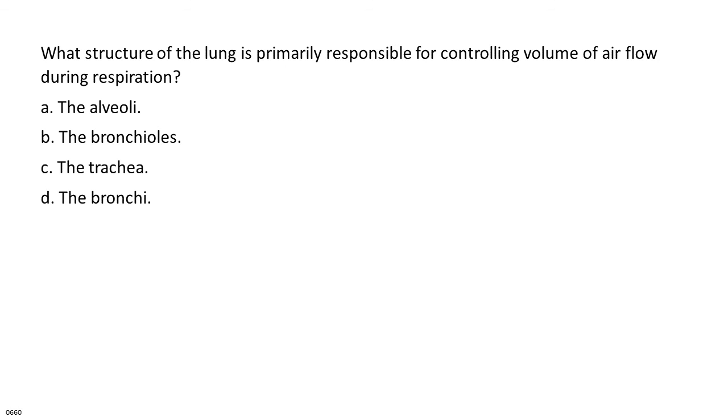What structure of the lung is primarily responsible for controlling volume of airflow during respiration? A. The alveoli. B. The bronchioles. C. The trachea. D. The bronchi.